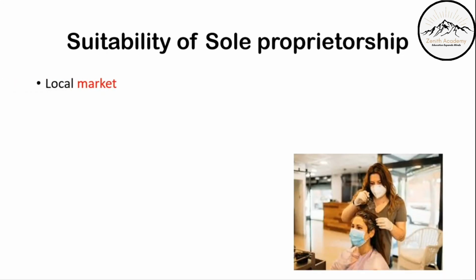First one is local market, where the market is local. Let's take an example, a salon shop or a barber shop. In this case, if it is in one locality, everyone is bound to come to that place. It is a local market, and the sole proprietor will gain a lot of business because people come in and around the same place. So he will have a ready-made local market for himself.